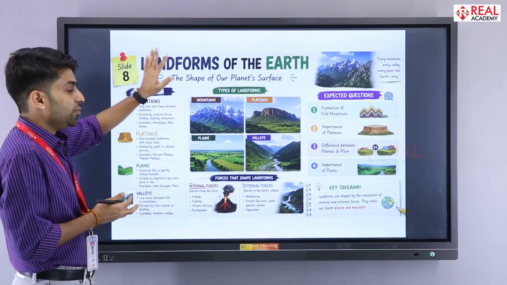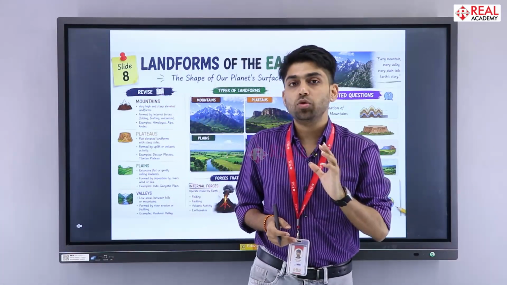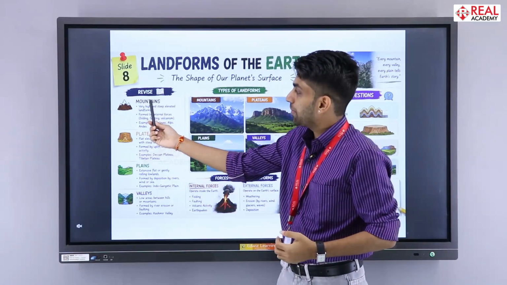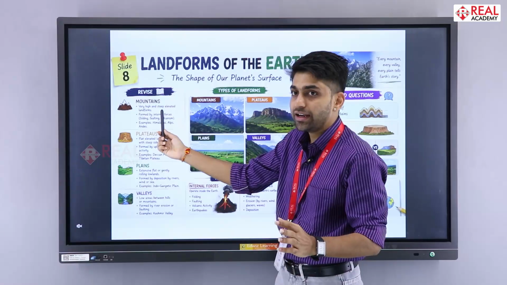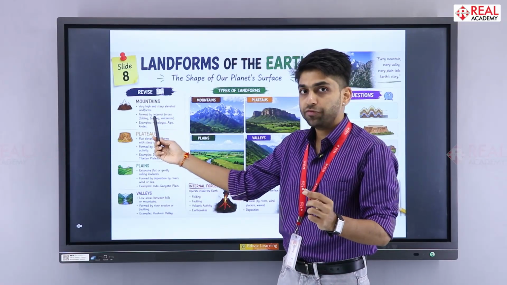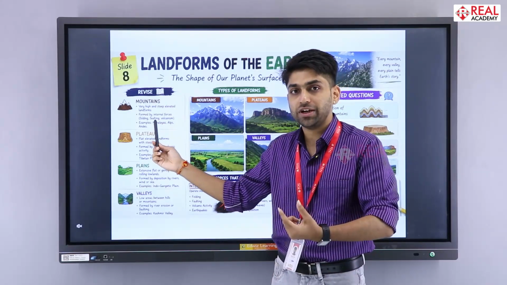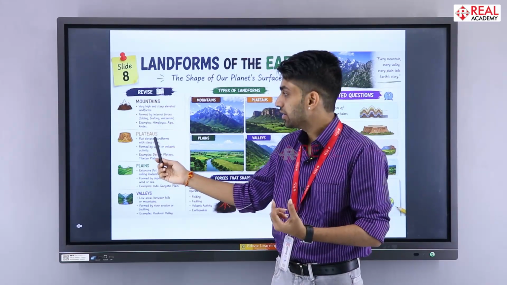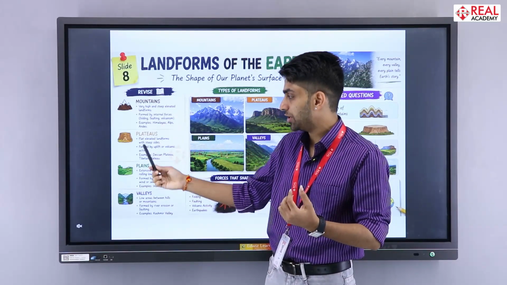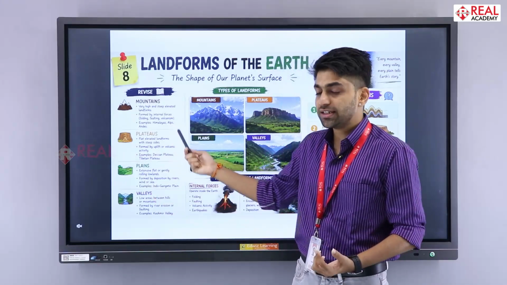And the next chapter is landforms of the Earth. A landform is anything made because of the movements happening inside and outside of the planet. Mountains are very high, steeply elevated landforms formed by internal forces. Then what is the difference between internal forces and external forces? What is meant by plateaus? What is the difference between a mountain and a plateau? What is the difference between a plateau and a plain? And what is the difference between a plain and a valley? All these things you need to remember.